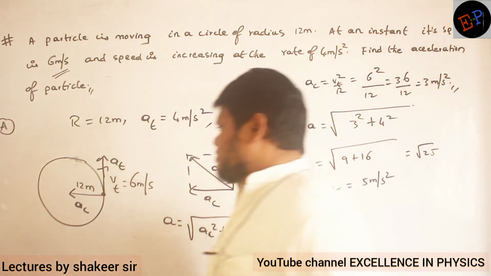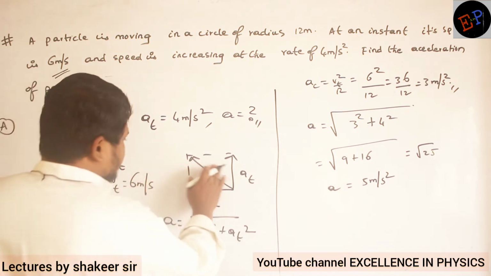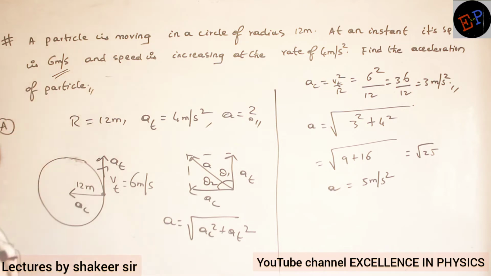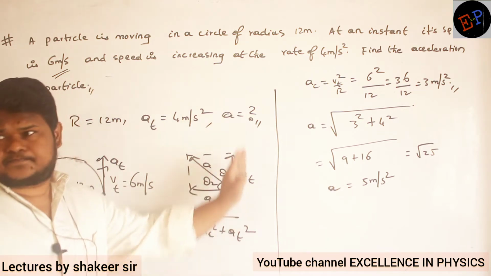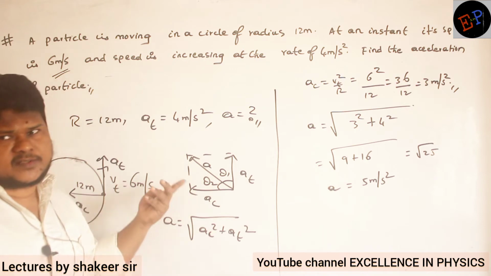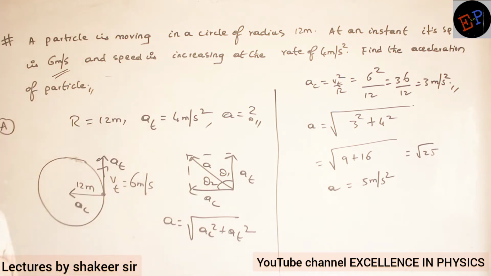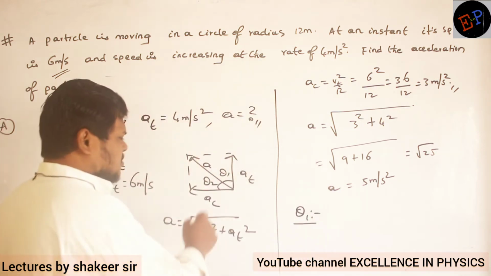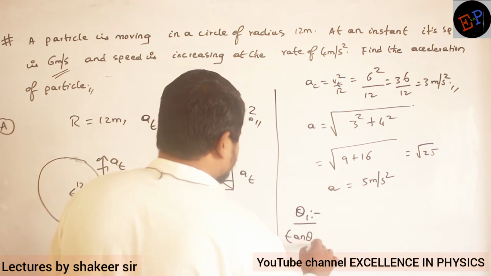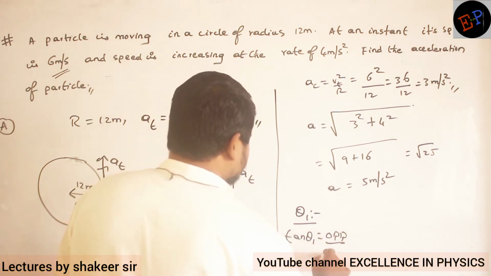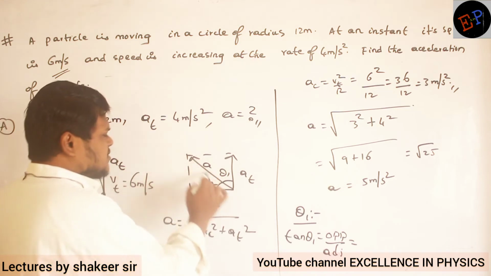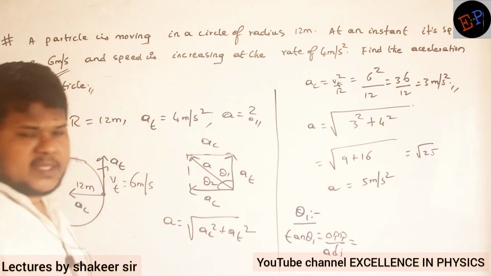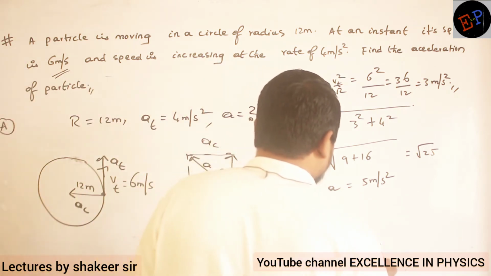Understood now? And the resultant acceleration is in which direction? So let us consider this angle to be theta 1 and this angle to be theta 2. Theta 1 is the angle with respect to vertical. Theta 2 is the angle with respect to horizontal. You can find any one of them. If options are given, you can find whichever one is given. So for example, if I want to find theta 1, take tan theta 1. Tan theta 1 is opposite divided by adjacent. Which is the opposite side in this right angle triangle? This is the opposite side, which is nothing but AC. And this is the adjacent side, AT. So AC divided by AT.